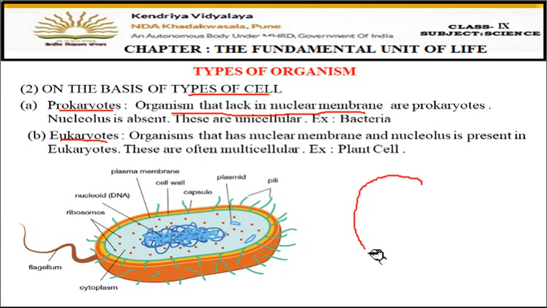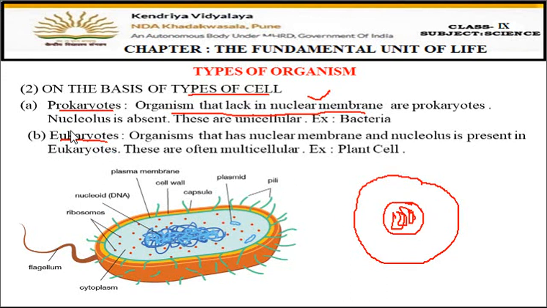That means suppose this is the cell and there is a nucleus in between. Normally there is a nucleus, right? But these cells do not have a nuclear membrane. If there is no nuclear membrane, then how will you draw the nucleus? Suppose you have drawn this nuclear membrane, then all the DNA and chromosomes will be present inside the nucleus.